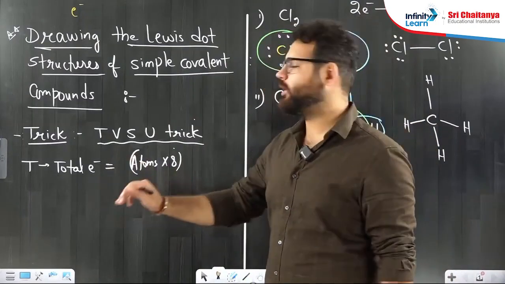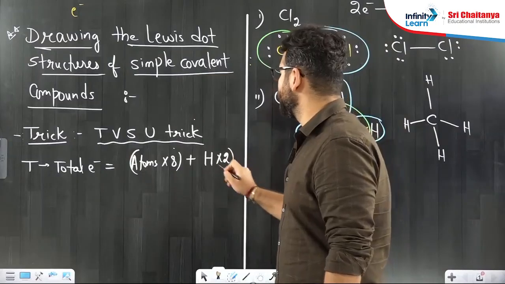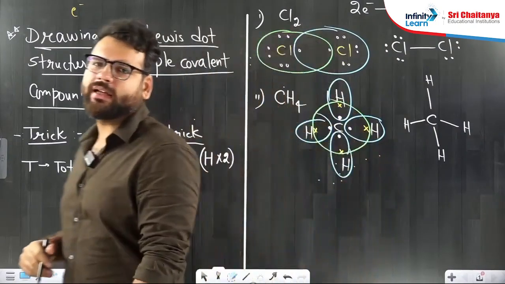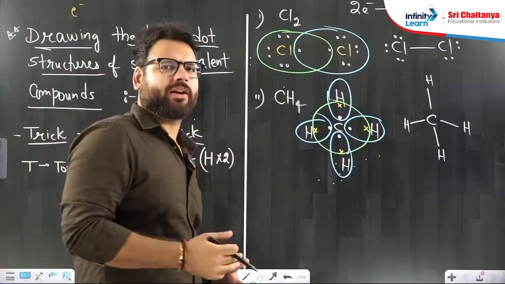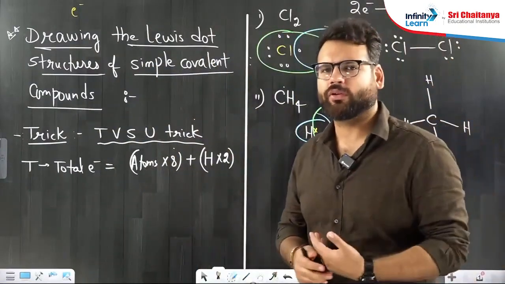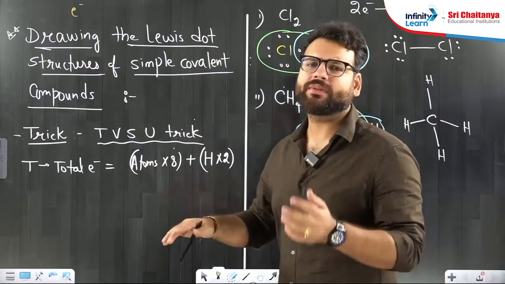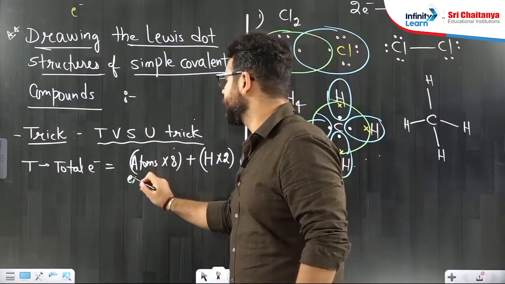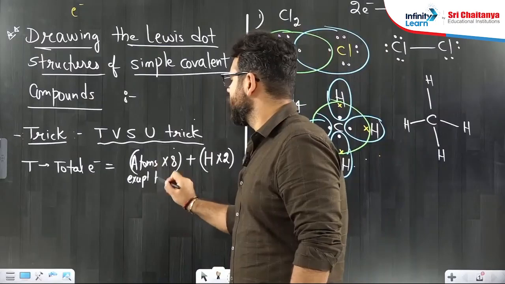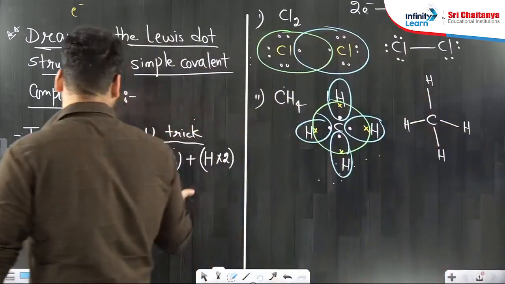How many atoms are there into 8 plus how many hydrogens are there into 2. Hydrogen will say to become happy I don't need 8 electrons, I need only 2 electrons because I follow the duplet rule. Other people follow the octet rule. So how many atoms into 8? Atoms except hydrogen into 8 plus how many hydrogens into 2.